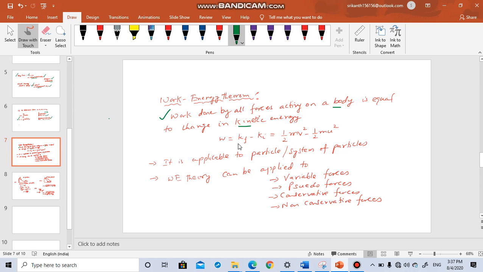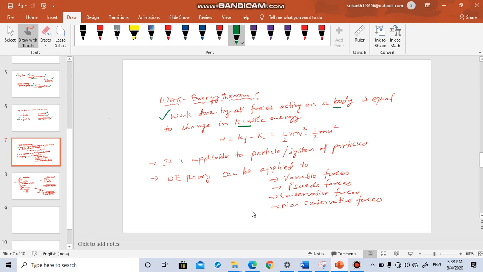Kf is the final kinetic energy and Ki is the initial kinetic energy. So it is equal to half mv square minus half mu square. V is the final velocity, u is the initial velocity. That means basically if you take the difference of kinetic energy, it is the work done on the object.